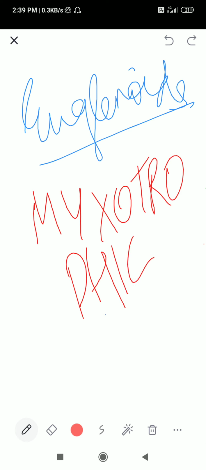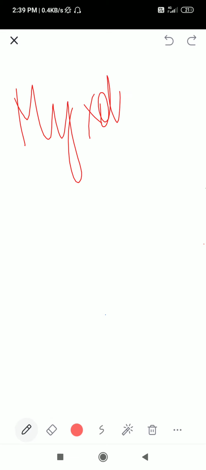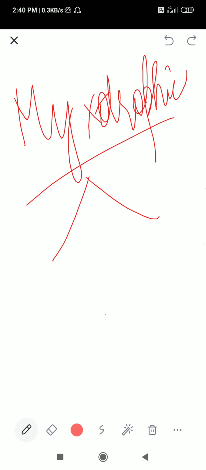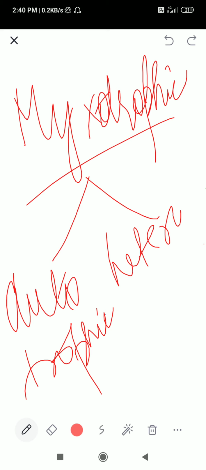Now let me tell you in a little detail about this mode of nutrition. Mixotrophic. You have to remember that the mixotrophic mode of nutrition includes both types of nutrition, means autotrophic and heterotrophic.